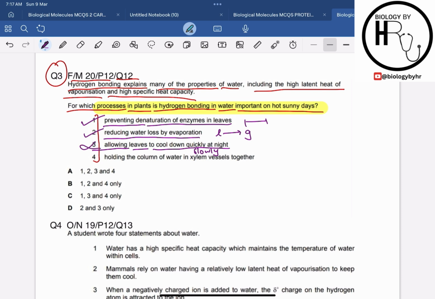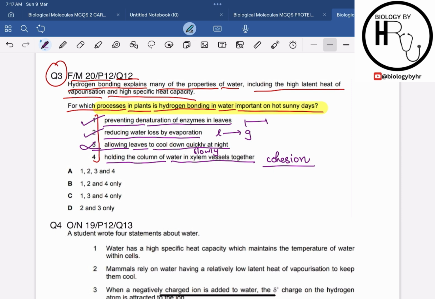And then statement 4 over here, which is holding a column of water in the xylem vessels together, is due to the cohesion, which is due to the hydrogen bonding, obviously. We have studied that cohesion is the attraction or bonding of the water molecules together, which is due to the hydrogen bonding.